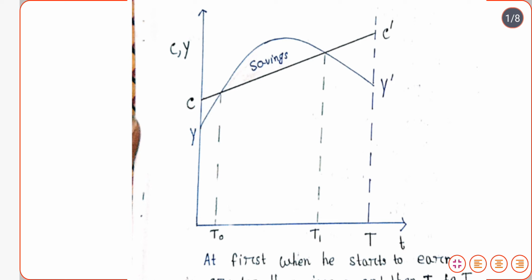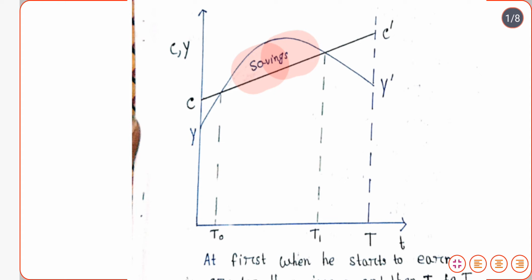But after that our income rises, and as our income starts to rise, our savings start to occur, because our consumption more or less remains stable during the entire life period, while our income is increasing with time.